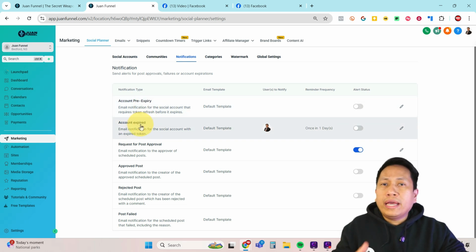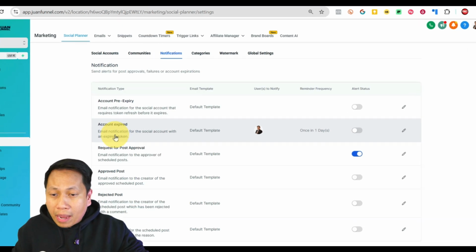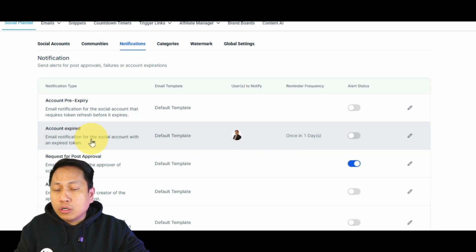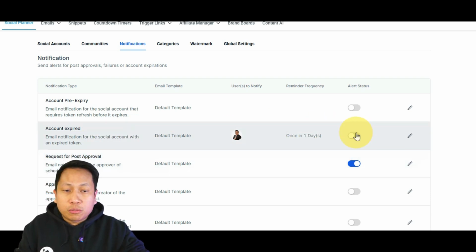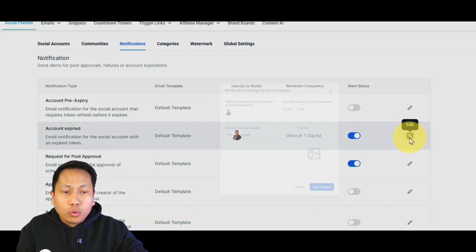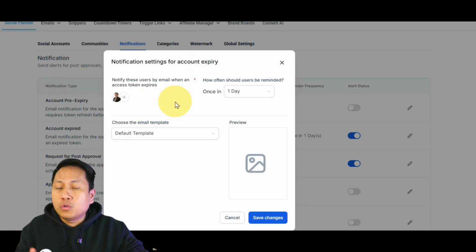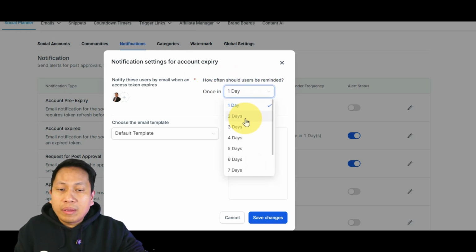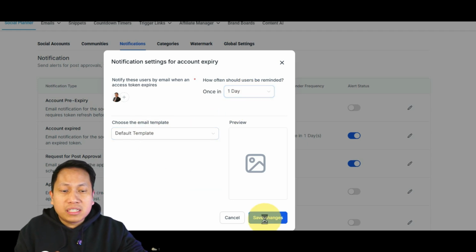What we want to do is set up Go High Level to notify us if the account is expired. So we're going to send an email notification for the social media account with an expired token. This one is already expired, so what we're going to do is check this one, and then click edit, and select the user. If you have several users here, you just select the user for you. And how often should the user be reminded? Once in a day, maybe once in 2 days, once in 3 days. We're going to set this to once in 1 day, and you will have a default template. Just click save.